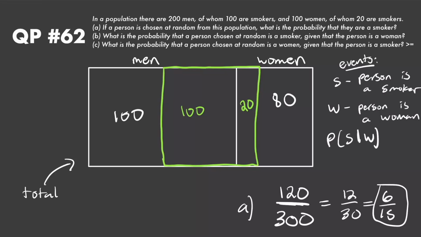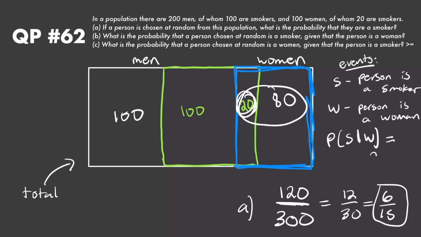So we've sampled a person from our population and they've told us that this person is a woman. So now we are restricted down to this blue box. We already know for a fact that this person is a woman. So this blue box is our new outcome space. So it's asking us what's the probability that a person is a smoker given that we're in this blue box? Well, obviously it's just going to be 20, the number of smokers within the box, divided by the total number of people within the box, which is 100, right? So it's going to be 20 on 100, which is equal to 1/5.